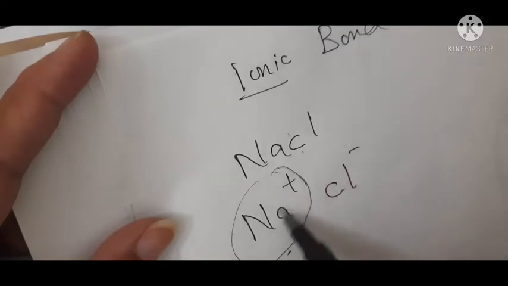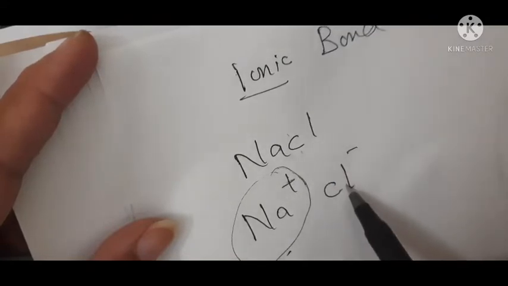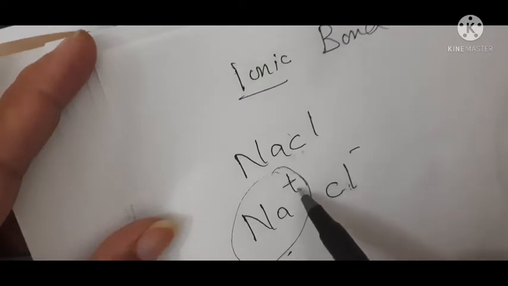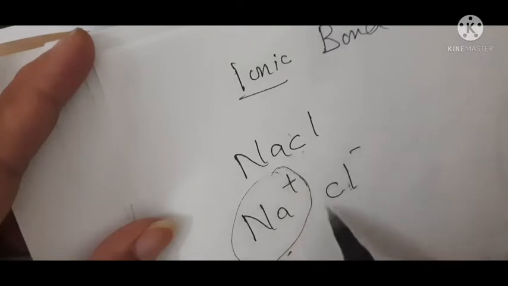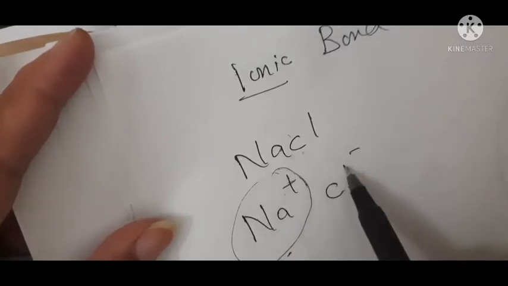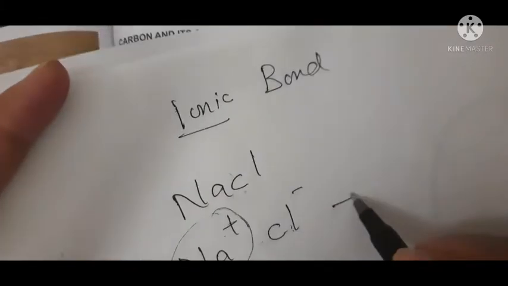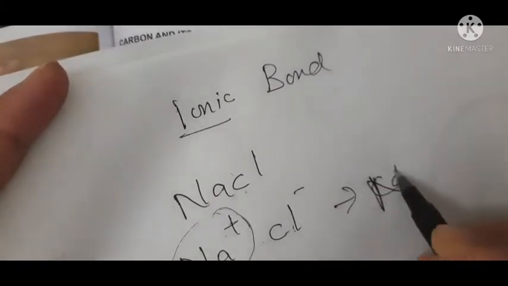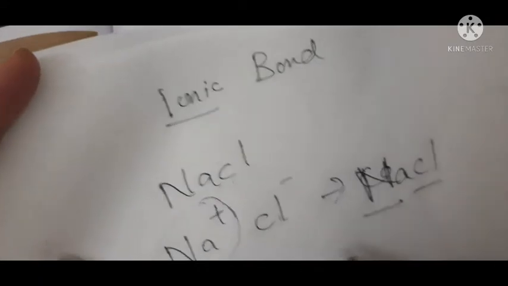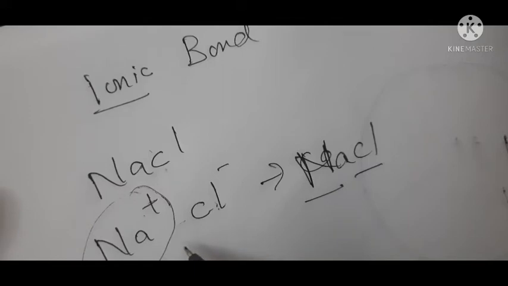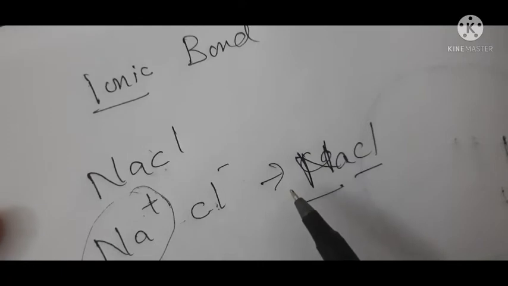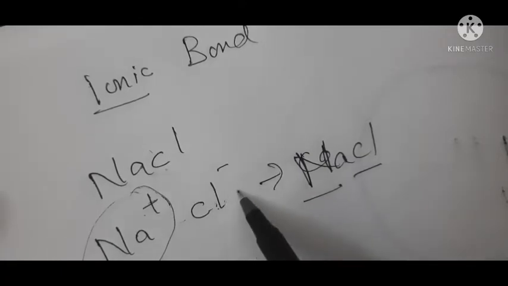Here sodium gives its 1 electron to chlorine, and chlorine gains 1 electron from sodium, and both of them attain a noble gas configuration, and the ions are formed. Since they are oppositely charged ions, they attract each other strongly and form a compound, that is NaCl, sodium chloride, common salt. You know that ionic compounds have very high melting and boiling points, and they are good conductors of electricity. Why are they good conductors? Because ions are formed, and these ions carry electric current.